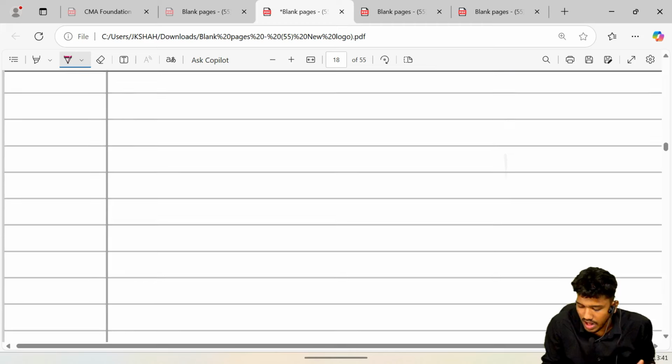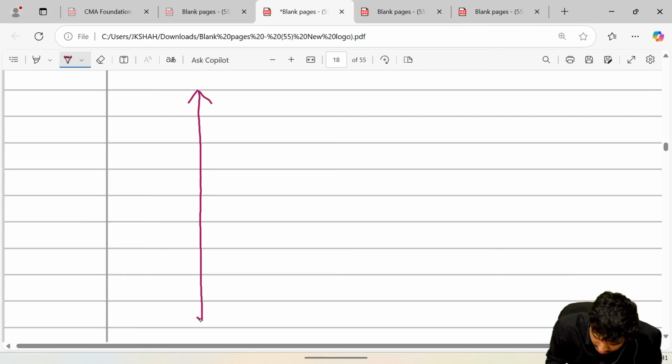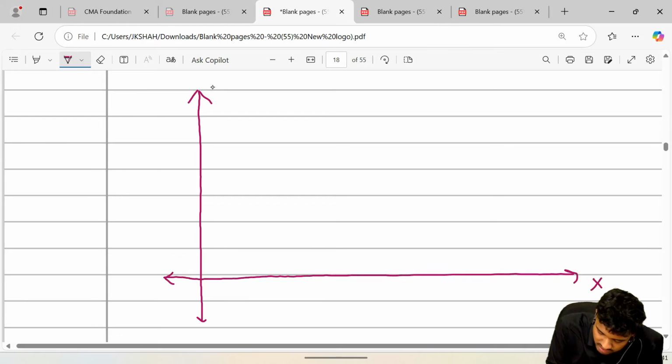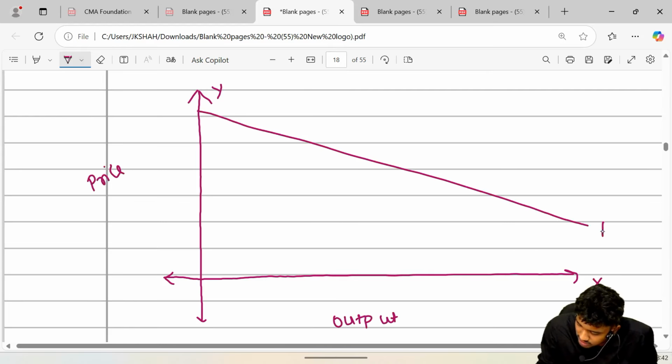Let me show you how it goes. This is the x-axis and this is the y-axis. Next, this is your price over here, and next there is output or quantity over here. So guys, this is our AR curve. Why is this AR curve drawn this way?